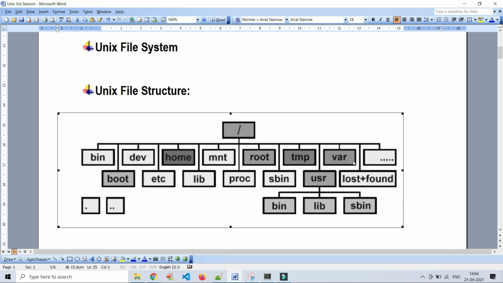Generally we use the TMP folder very much in real time. Generally we use it as a shared folder.